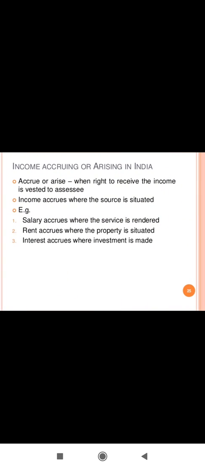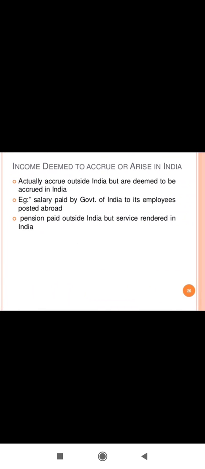Next is income accruing or arising in India, where the right to receive the income is vested in the assessee. For example, salary accrues where the service is rendered, and rent accrues where the property is situated, even though it has not been received. So this is income accruing or arising in India. Next is income deemed to accrue or arise in India. It means income actually accruing outside India but deemed to accrue in India. For example, salary paid by the government of India to its employee posted abroad, or a person paid outside India but service rendered in India.